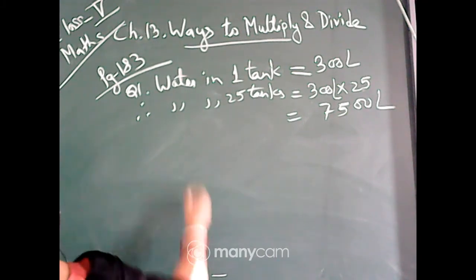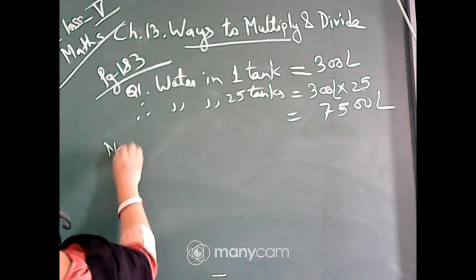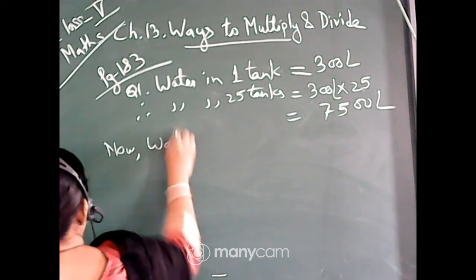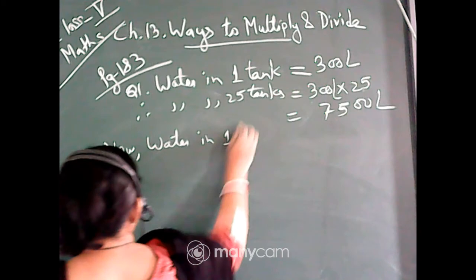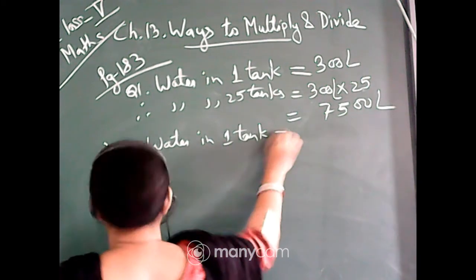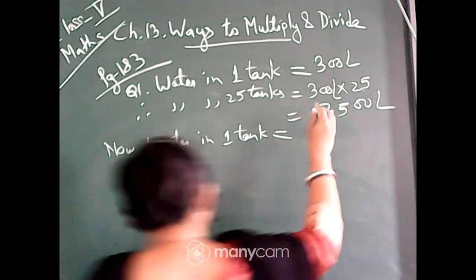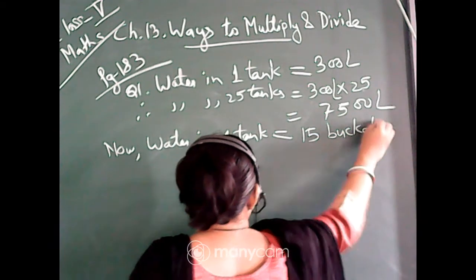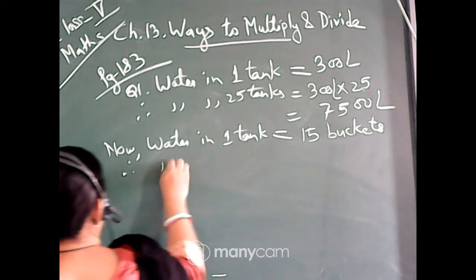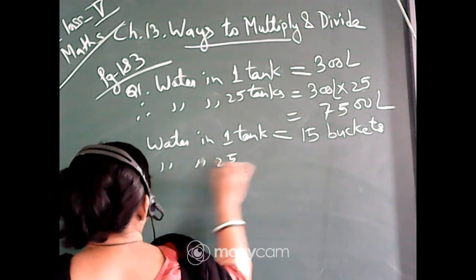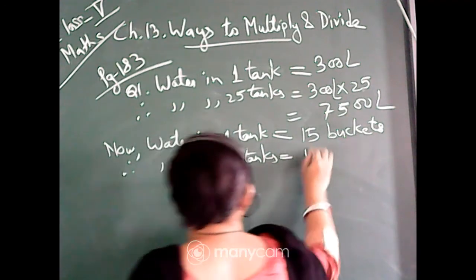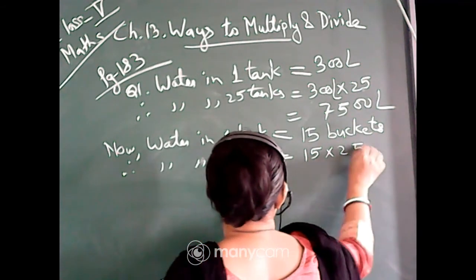Now for the buckets you have to find. So you will write, now water in one tank is equal to 15 buckets, isn't it? It is given 15 buckets. Therefore, water in 25 tanks is equal to 15 into 25.